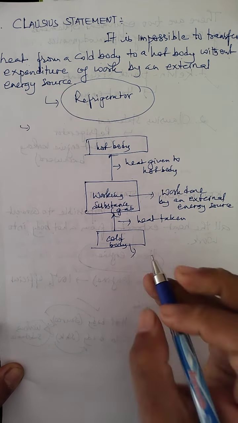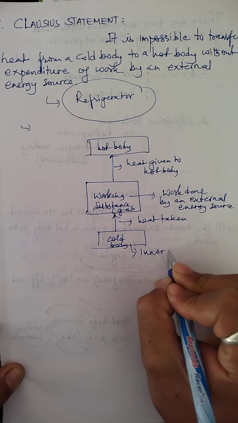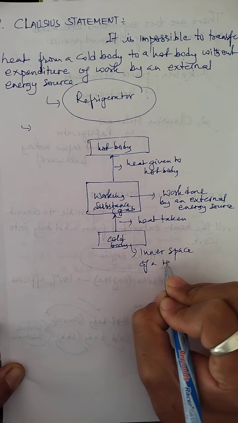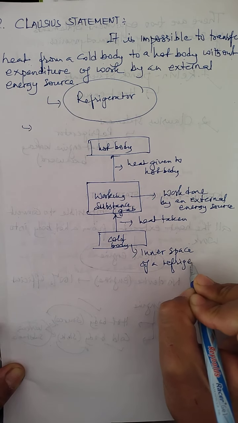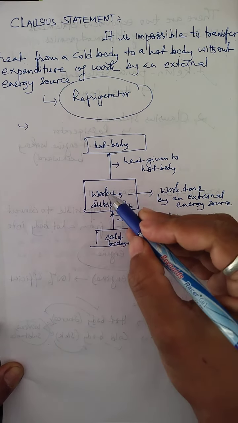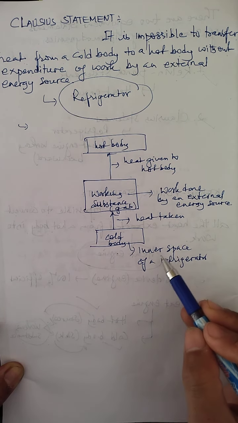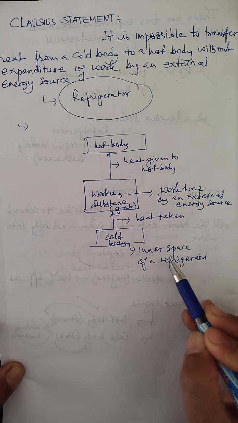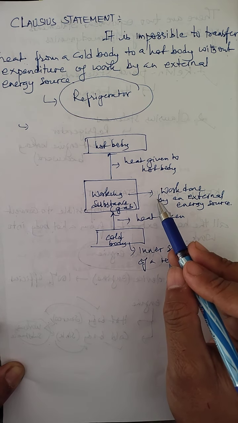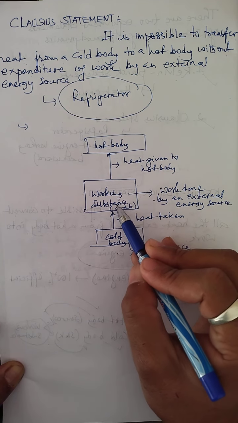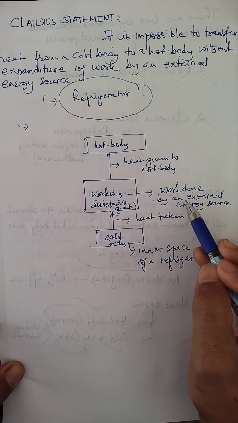So this working substance, a gas, takes heat from the cold body, the inner space of the refrigerator, and has a net amount of work done on it by some external energy source.